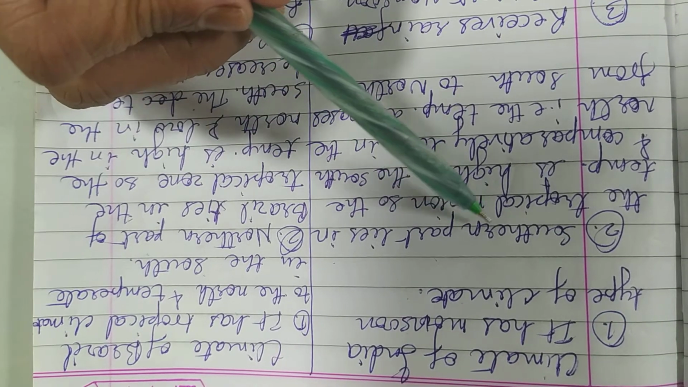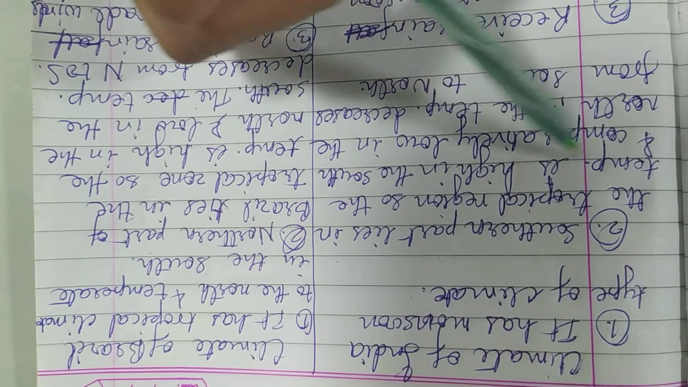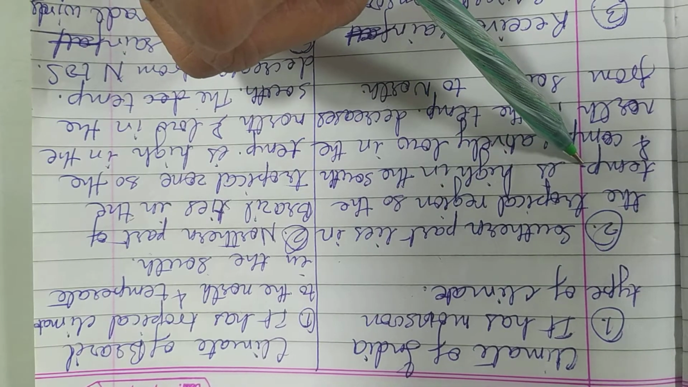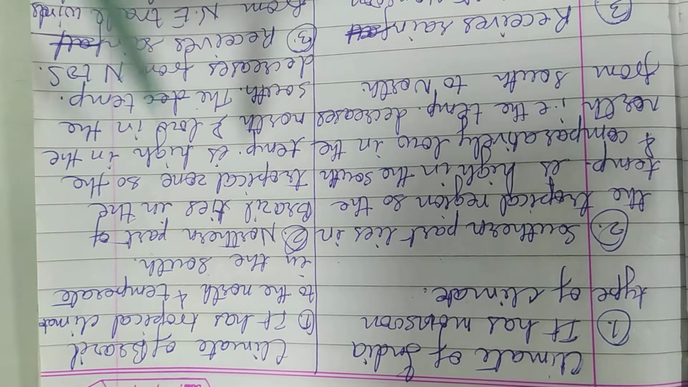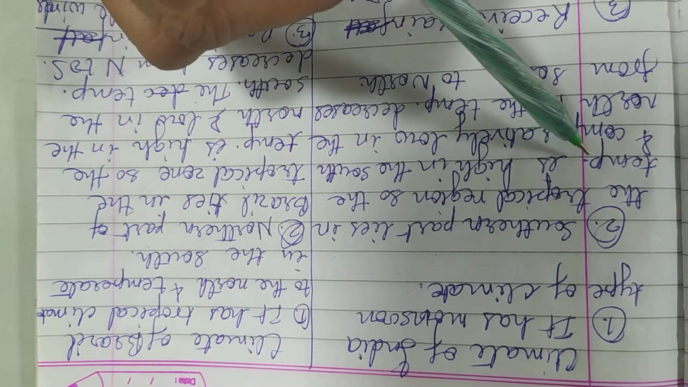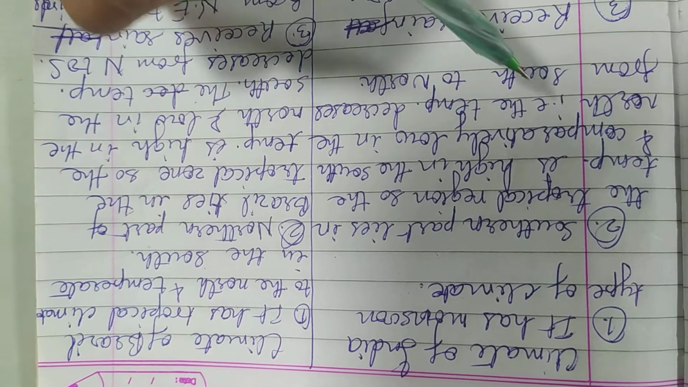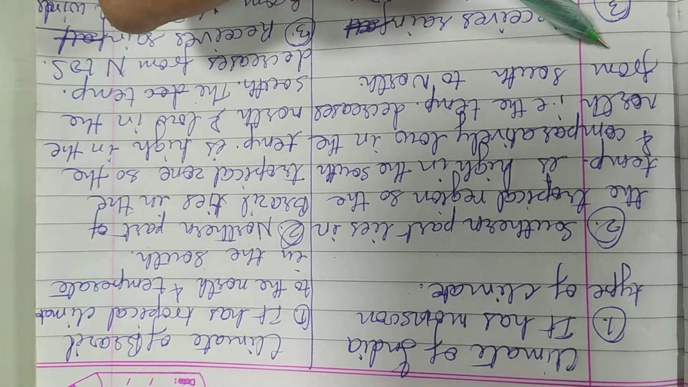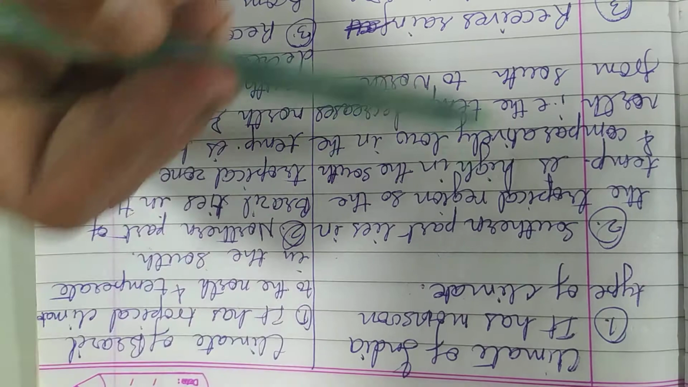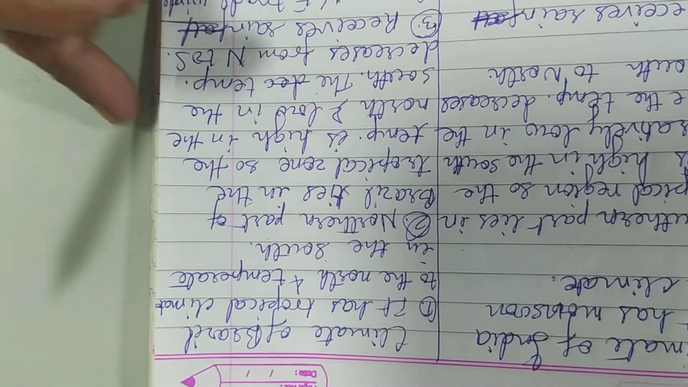The second point is that the southern part of India lies in the tropical region. So the temperature, this is the short form of temperature, TEMP. Wherever you see this, understand it as temperature. Temperature is high in the south and comparatively low in the north. That is, the temperature decreases from south to north. Don't get confused with this.